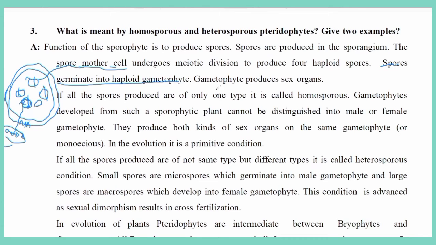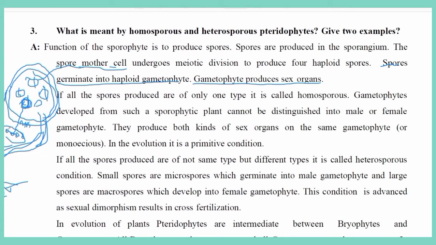The gametophyte produces sex organs. Imagine this sporangium developing on the sporophyte plant body, with rhizoids. This is the sporophyte plant body, and this is the sporangium. Inside the sporangium, the spore mother cells undergo meiosis and produce the spores.